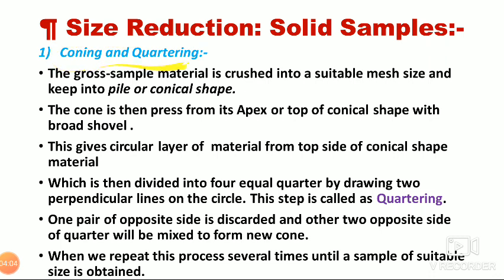The procedure of this: the gross sample material is crushed into a suitable mesh size and kept in a pile or conical shape. That means whatever gross sample we have made by mixing the increments, that small bulk material we keep in conical shape, or you can say in a pile.